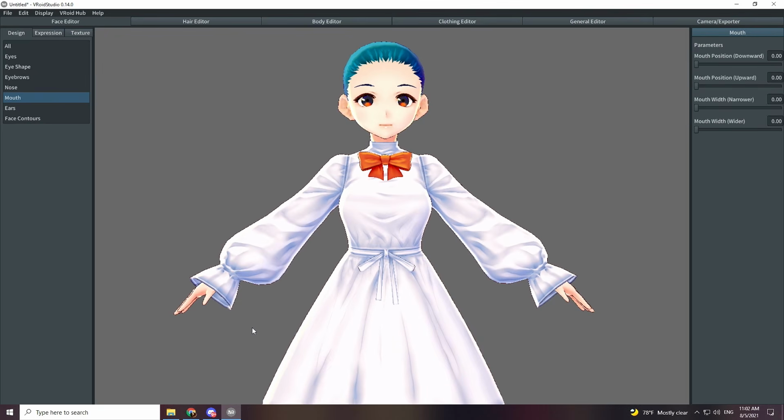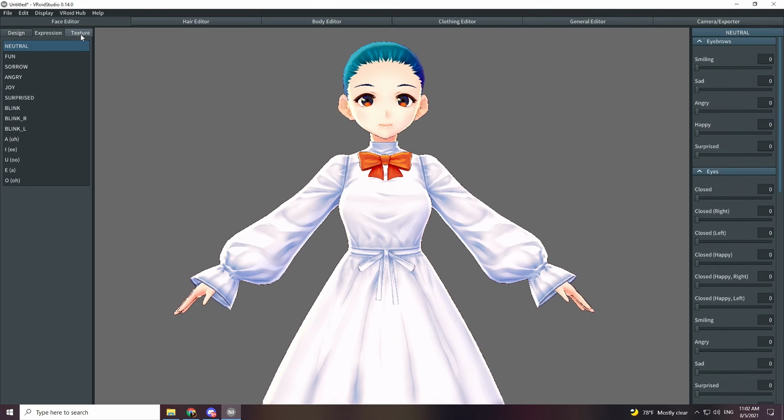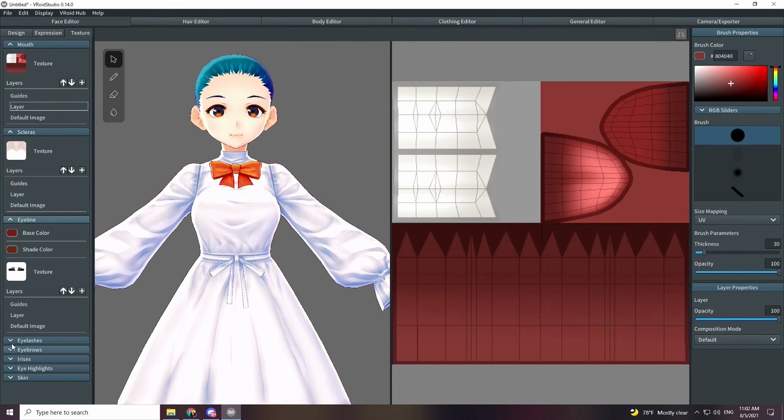Okay, so now that we have our presets downloaded, let's start by adding them to our model. If you go over to the eye area, do you see how there's all these different options for expression or texture? This is where you're gonna wanna go. And you see how there's all these different options like the sclera, the eyeline, the eyelashes, the irises, etc. This is where we're going to be importing our textures, so hopefully you remember where you saved your assets.